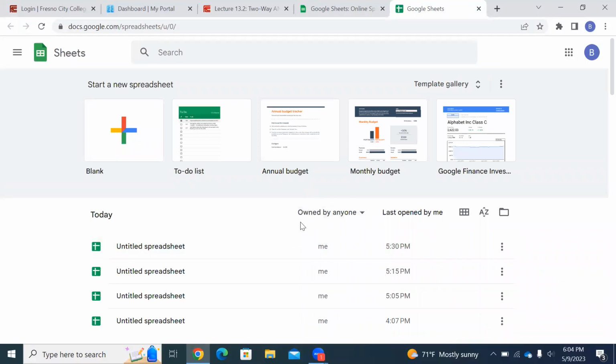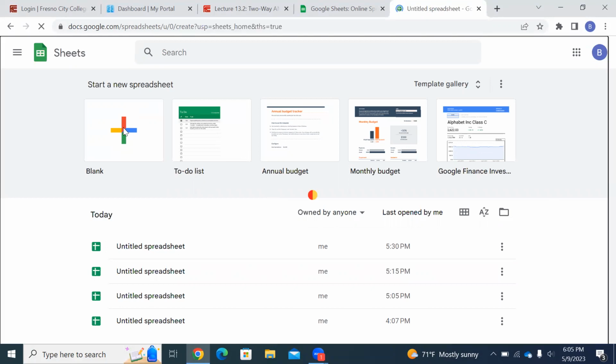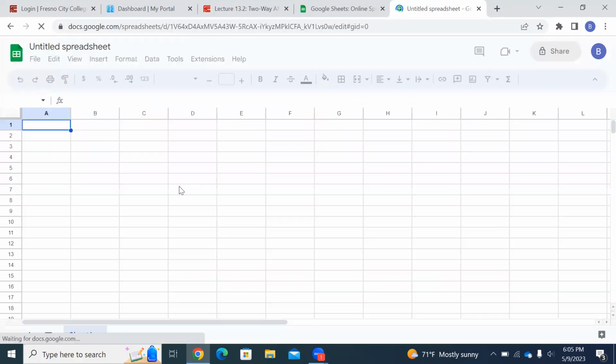And when I do, mine automatically pops in because I'm already logged into my account, but you probably are not logged in. So you might need to log into your Google account. If you don't have one, you can make one for free. Google accounts are free of charge. If you already have one, just log into your Google account at this point with Google Sheets, which is spreadsheet. Again, you can use Microsoft Excel instead. That'll work just as well. I'm going to show Google Sheets. Come over here, click on the blank, because I want a blank spreadsheet. It gives me a blank spreadsheet.